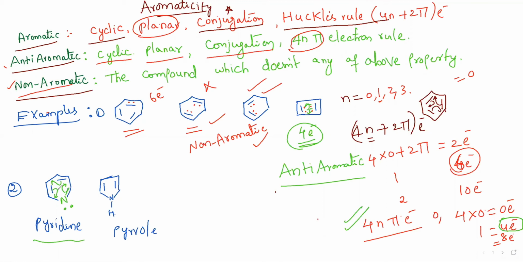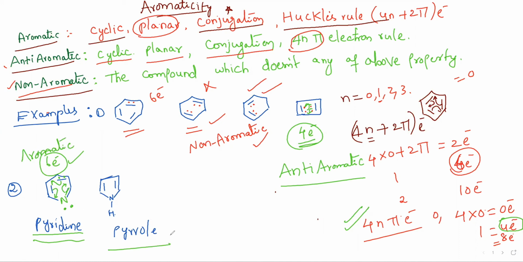Without involving it, the complete conjugation is there, and it is in the form of a ring, cyclic, and it is also in the form of the 4n plus 2 pi rule. So how many pi electrons, students? 1, 2, 3, three 2s are 6 electrons present in it. So that's the reason pyridine is having which one? Aromaticity. Pyridine is aromatic in nature.